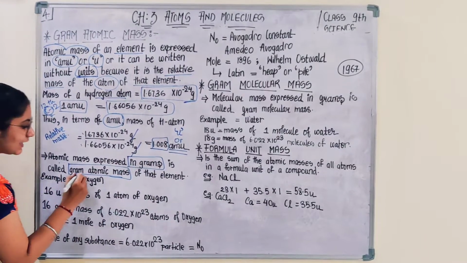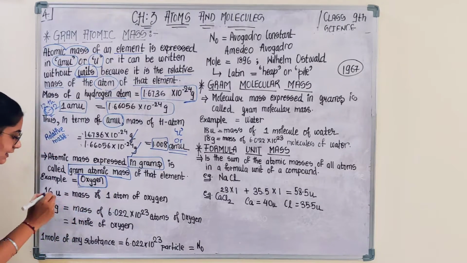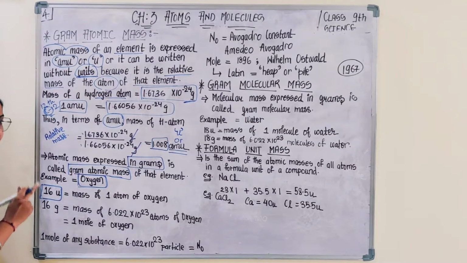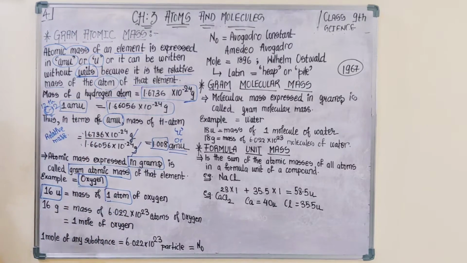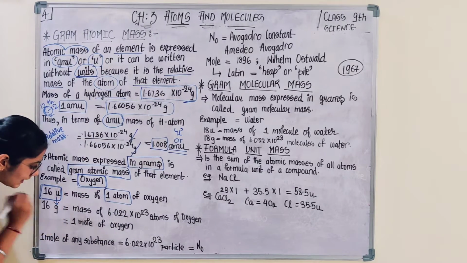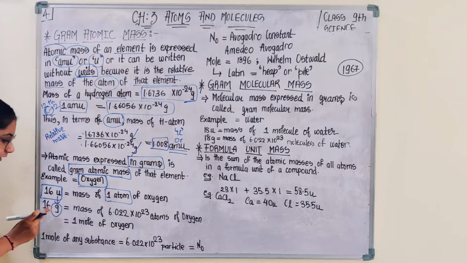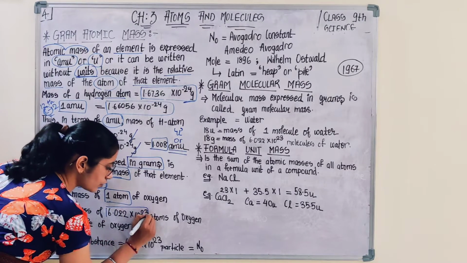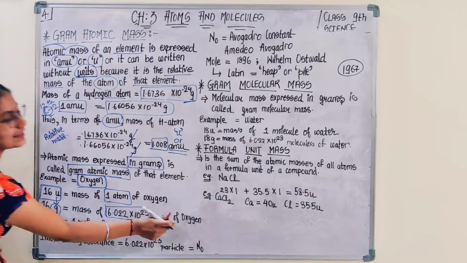For example, if we take the example of oxygen. Mass of oxygen 16U represents that it is the mass of one atom of oxygen. But if I replace U by G, that means the unit U is replaced by gram, if I give 16 gram, it is representing the mass of 6.022 into 10 raised to 23 atoms of oxygen.